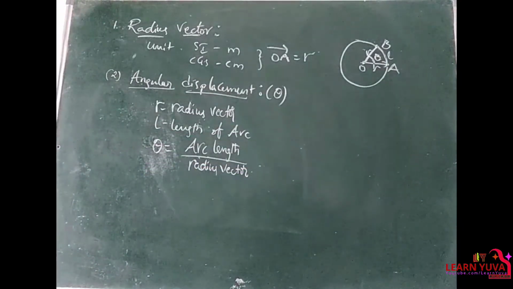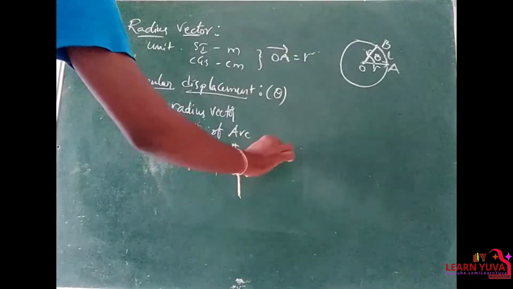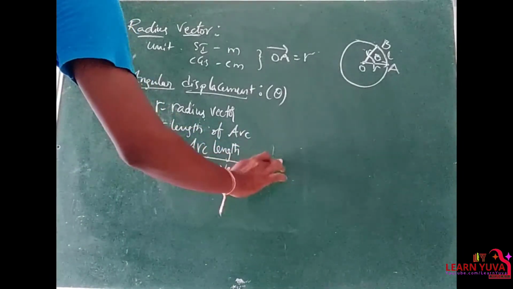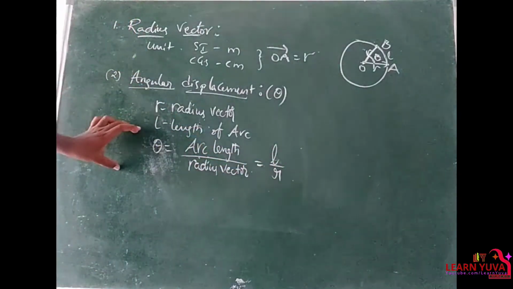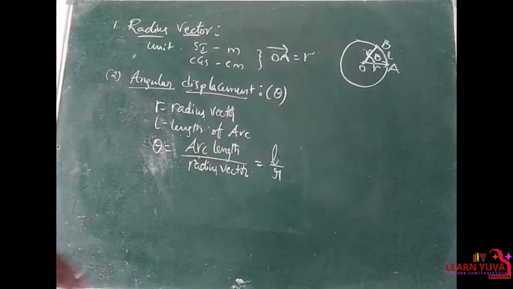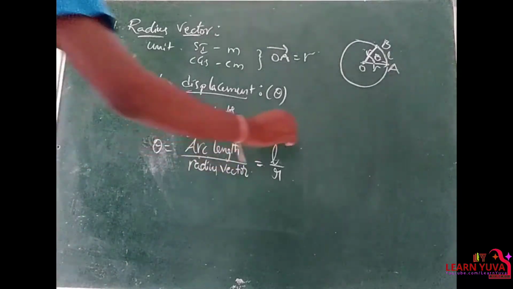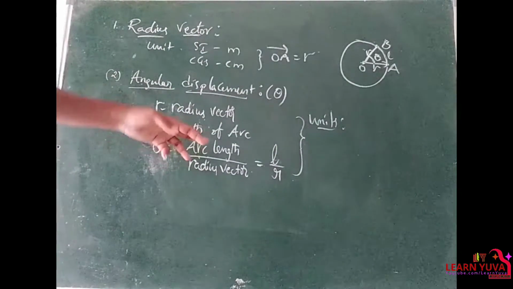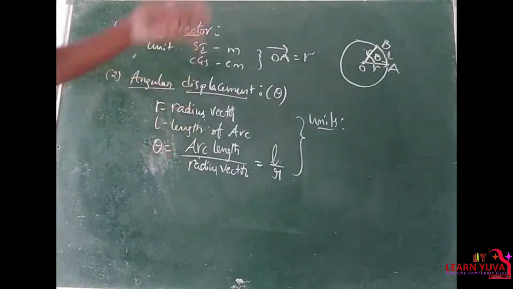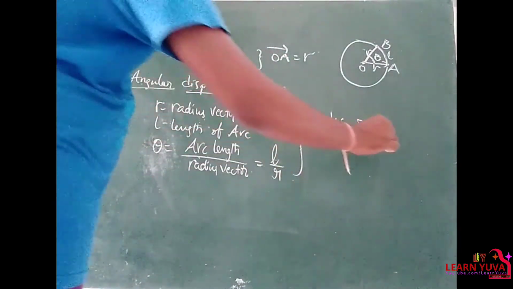Theta is equal to arc length divided by radius vector, or radius of the arc. Arc length is denoted by L and the radius vector is denoted by r. So theta is equal to arc length by radius of arc, right? Now the units: the SI unit of angular displacement is given as radian.